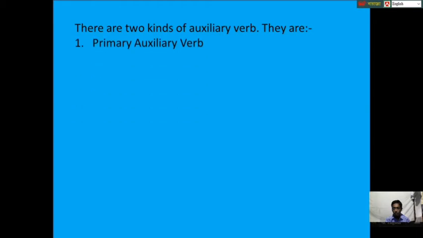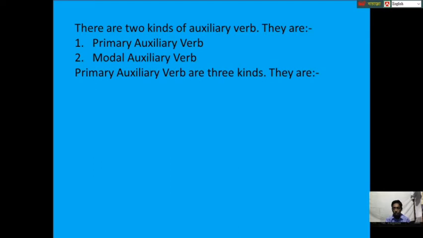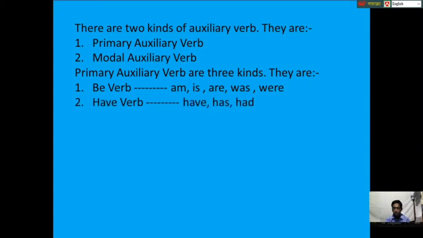In tag question, auxiliary verb is very significant. Do you know how many kinds of auxiliary verb? Mainly there are two kinds of auxiliary verb. They are primary auxiliary verb, modal auxiliary verb. Primary auxiliary verb are three kinds. They are be verb: am, is, are, was, were. Have verb: have, has, had. Do verb: do, does, did.